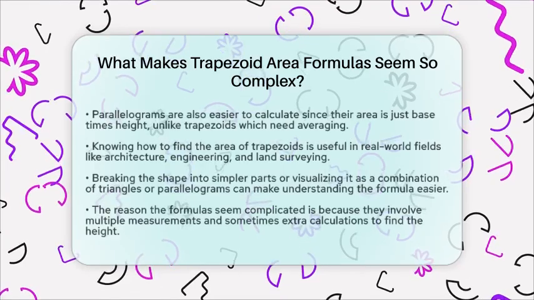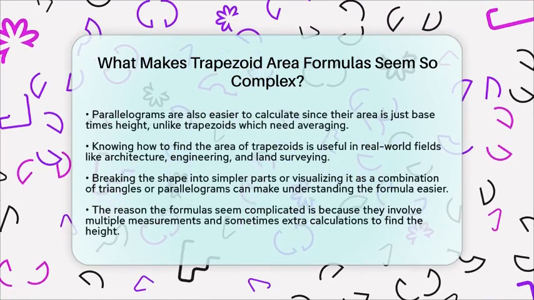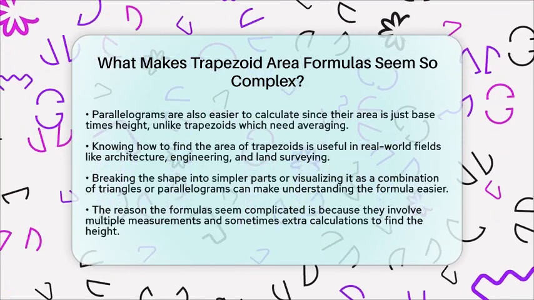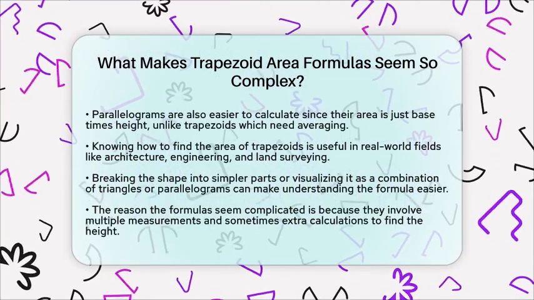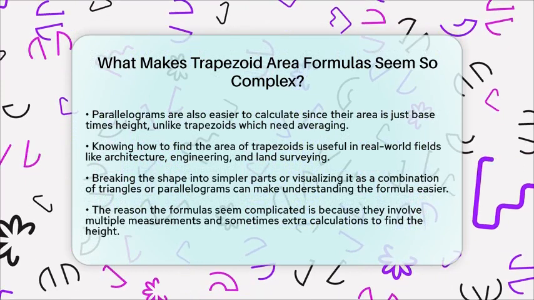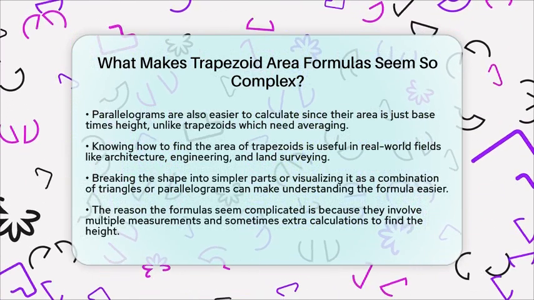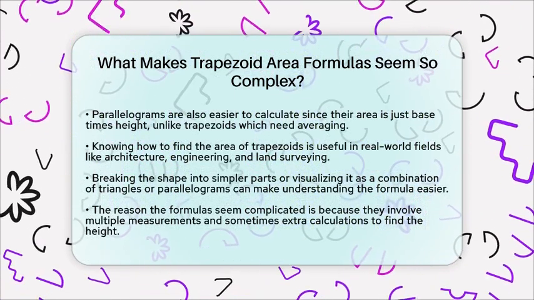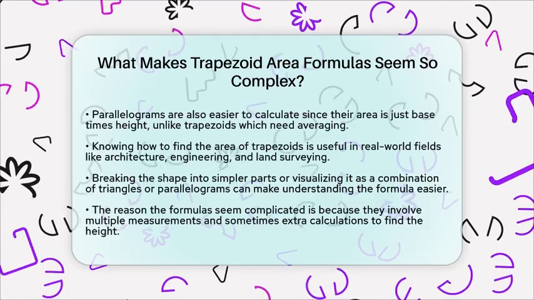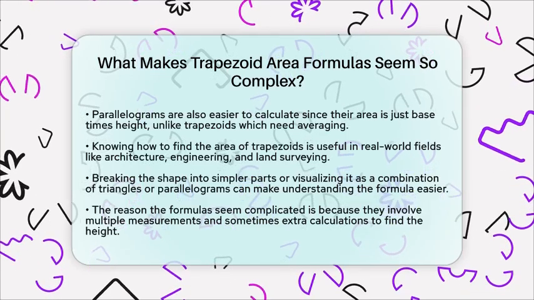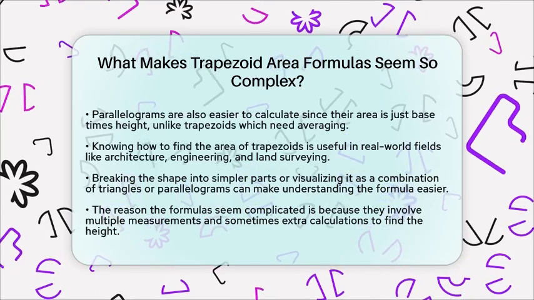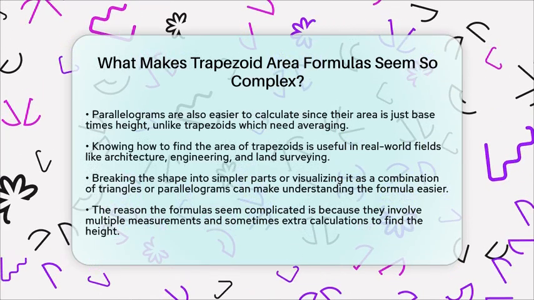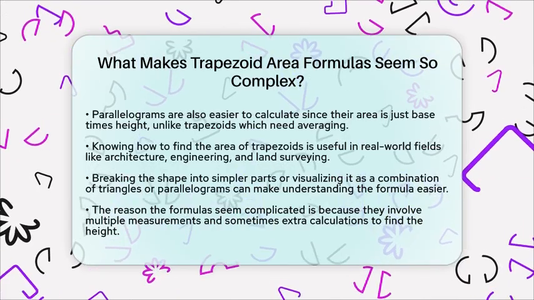Knowing how to find the area of a trapezoid is useful in real life. Architects, engineers, and land surveyors often work with trapezoidal shapes because not everything is perfectly rectangular. Being able to break down the shape into simpler parts or use the formula correctly helps make sure calculations are accurate.